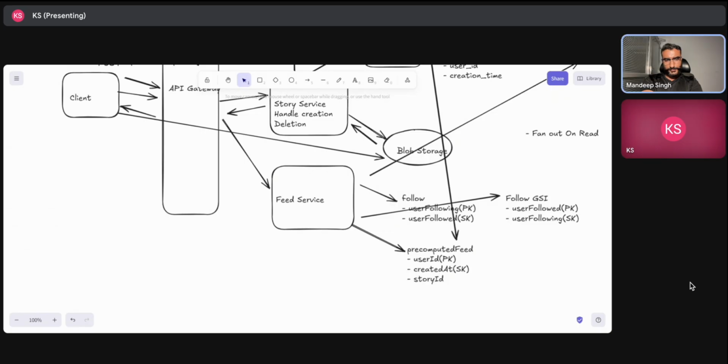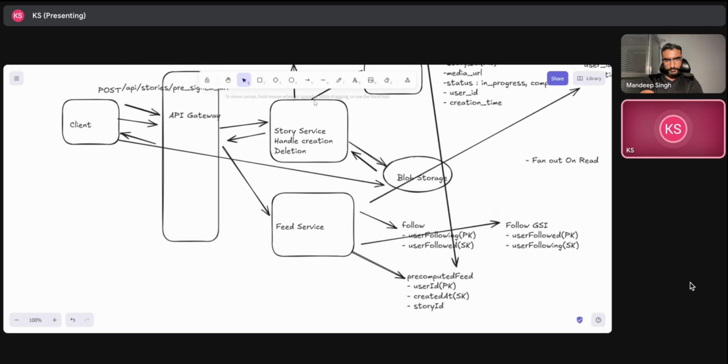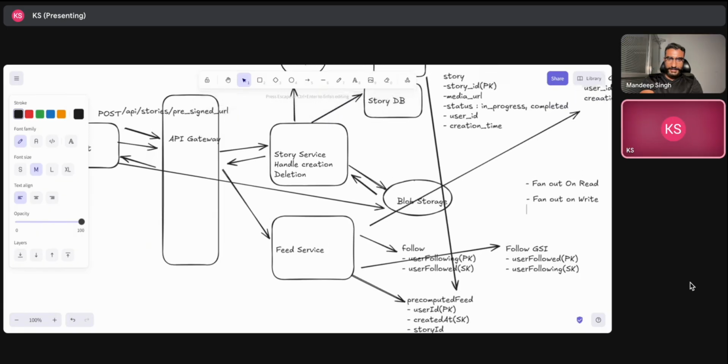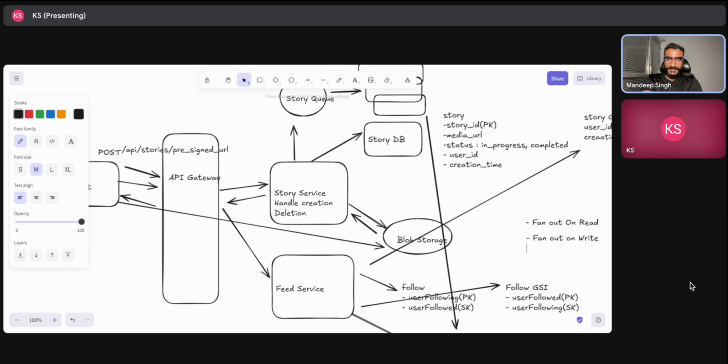Okay. I think these solutions should pretty much handle our other problem, the fan out on write problem that we were facing. Any questions, Mandeep, that you would like to add here? Yeah, I'm pretty clear on the architecture part of things, both write and read. We are good there. We can probably have some more discussion around the database part of things, how you are scaling that and if that can pose any kind of challenges.